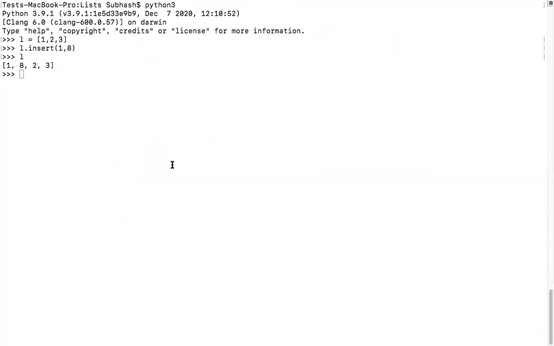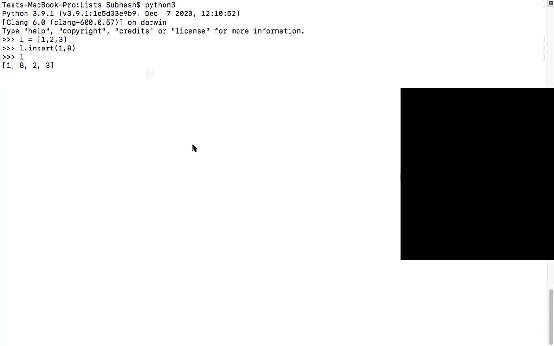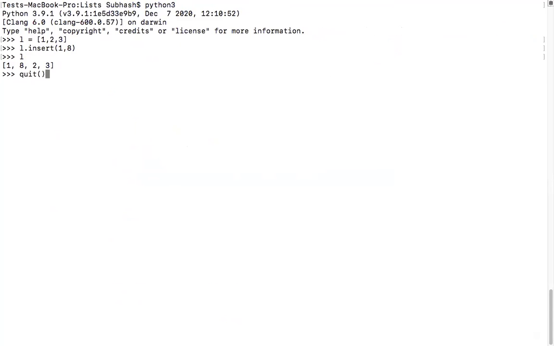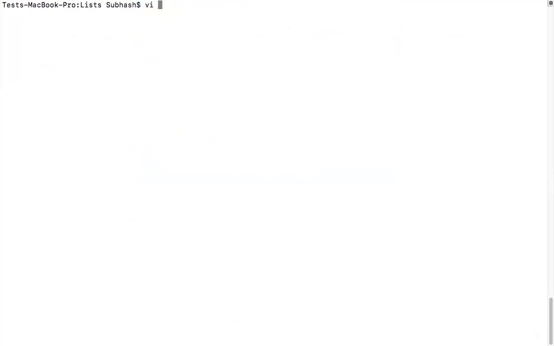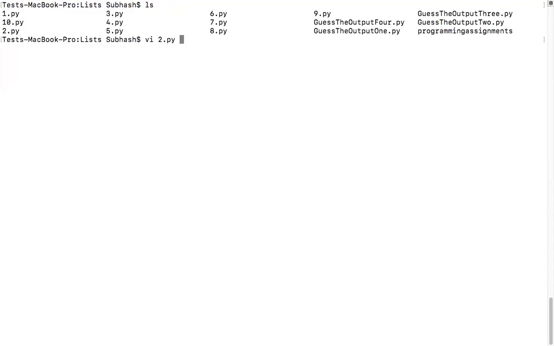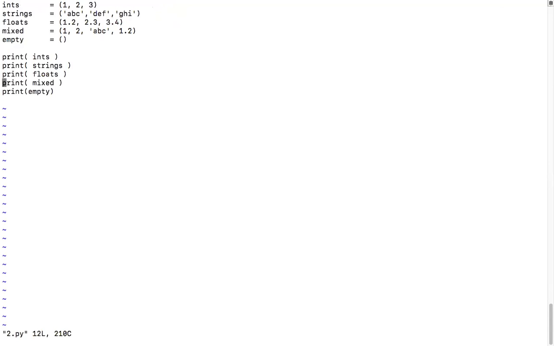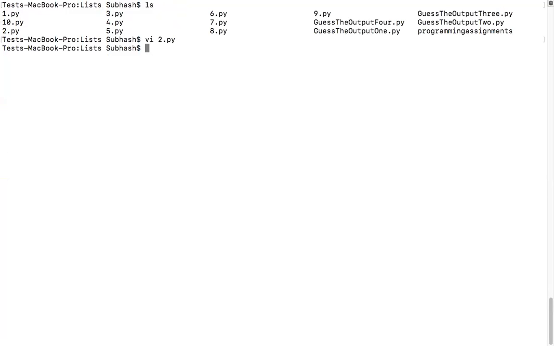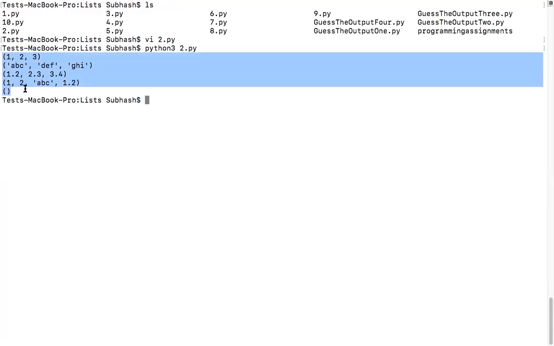So program 2, give me a moment. I'm not sure if I have this. 2.py. Is this the same program? Guys, is this the same program? Okay, cool. So now what I'll do is I will run this, python3 2.py. So this is the output. Is the output clear?